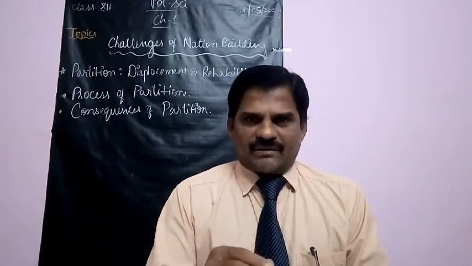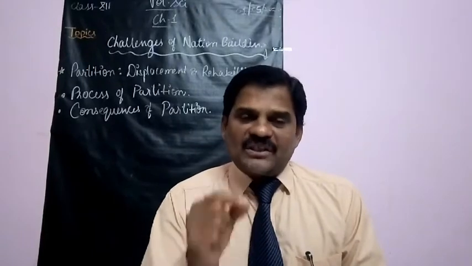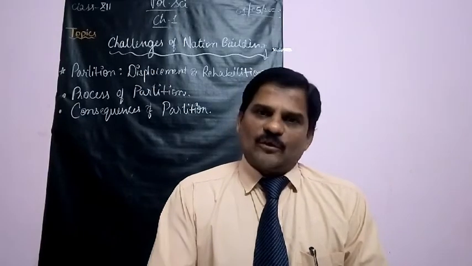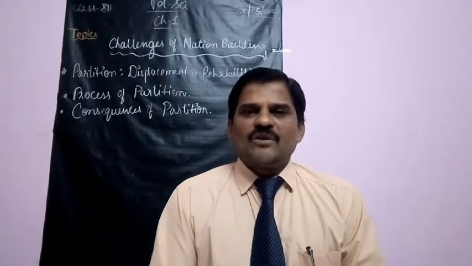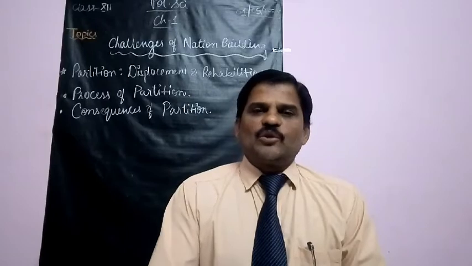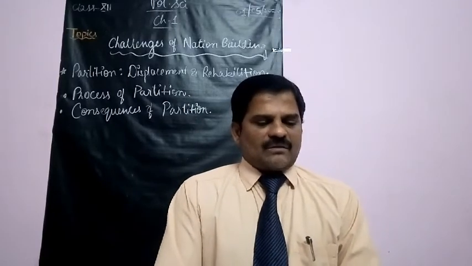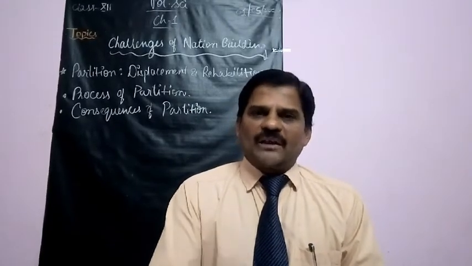The Congress at that time, the Indian National Congress, opposed this demand for partition or a separate country for Muslims. It also opposed the two-nation theory, but due to the British rule and the demand of the Muslim League, finally it agreed to the partition.